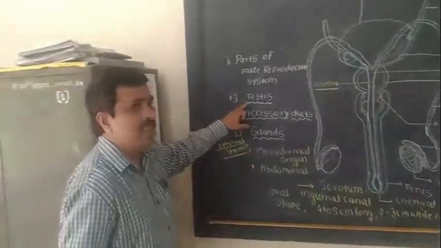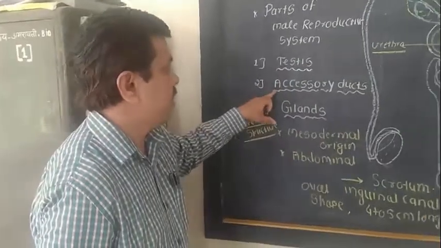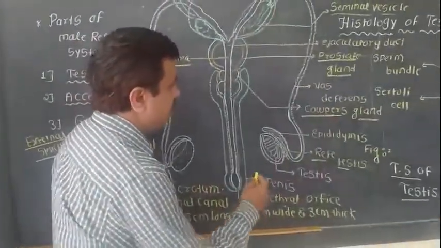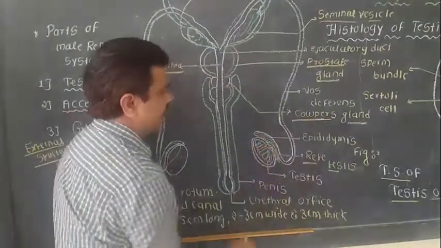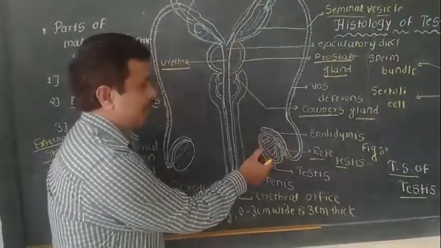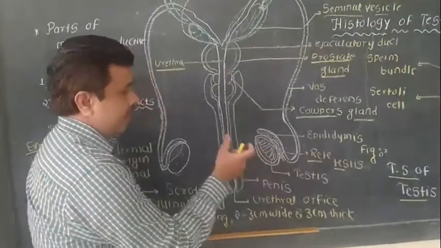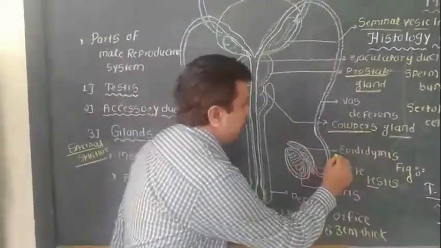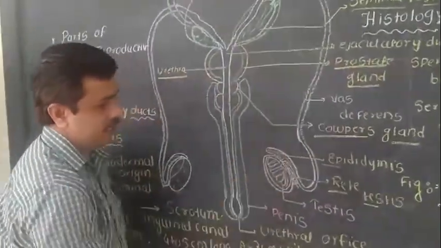Now, testes we will discuss in detail. The accessory ducts consist of the rete testis, which is present inside the testis. The rete testis collects to form the vasa efferentia, and the vasa efferentia collect to form the epididymis, which is present at the upper side of the testis.